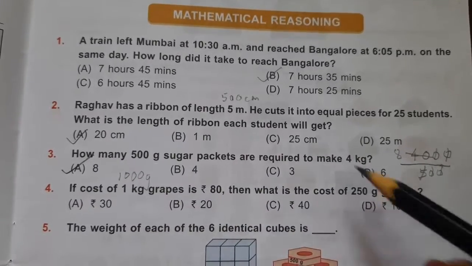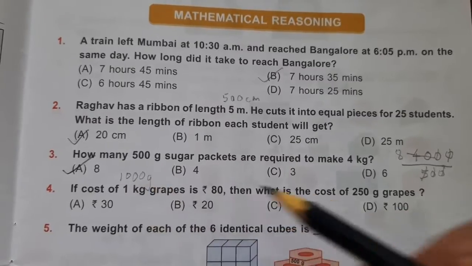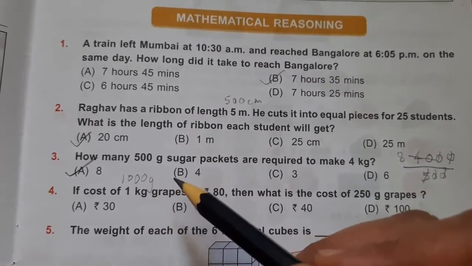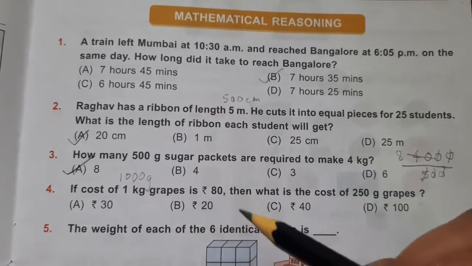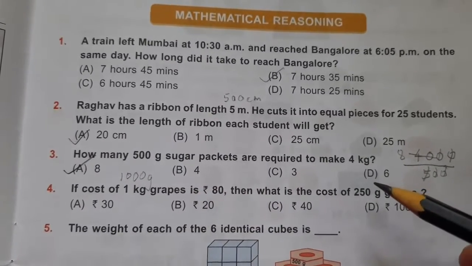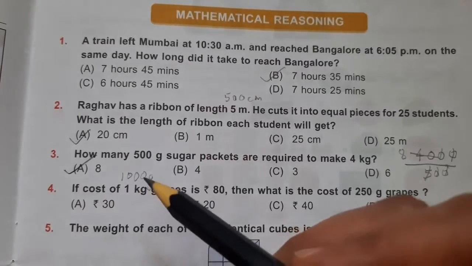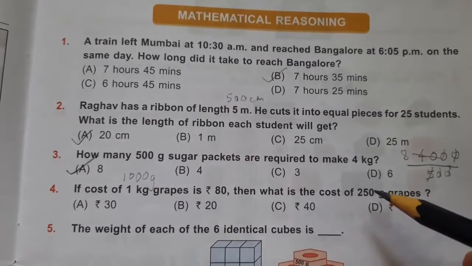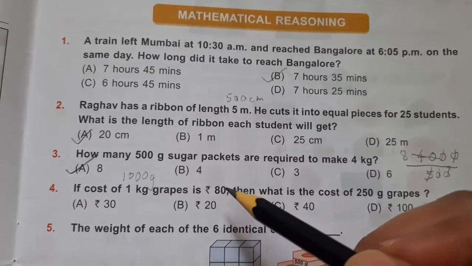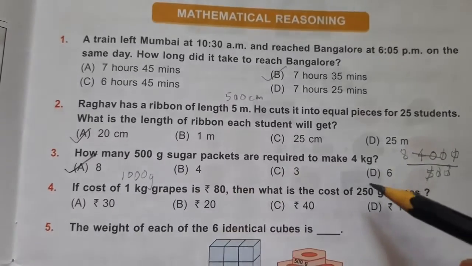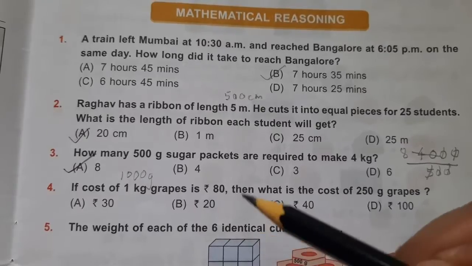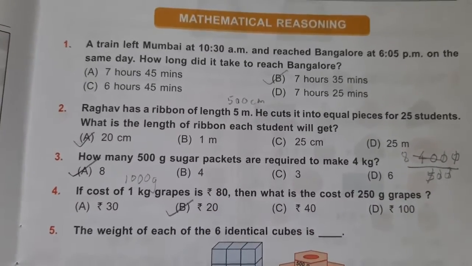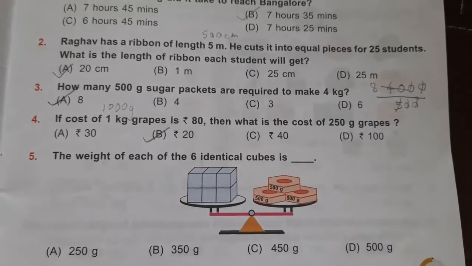So how much is 250 grams? 250 is what? 1/4 of this, right? Which means you will have to divide 80 rupees by 4 to get the answer. 1000 grams is 80 rupees. 250 grams, how much? You will have to do 80 divided by 4 in order to get the answer, which is 20 rupees. Please tick it. Moving on to the next question.